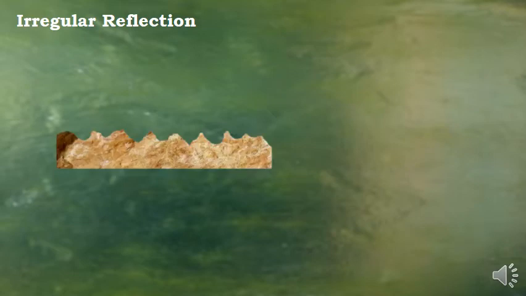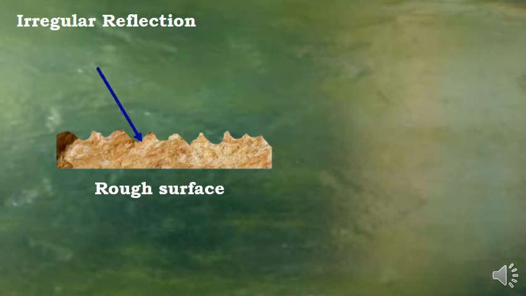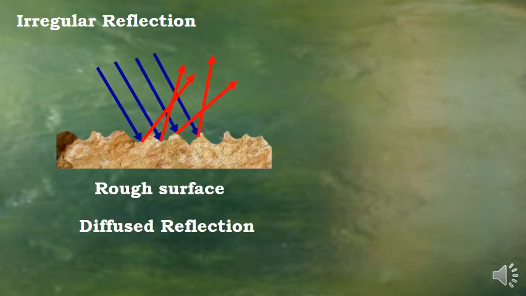Now let us see irregular reflection. Irregular means such kind of surface which is a rough surface. So reflection of light from a rough surface is called the irregular reflection of light. Now in case of irregular reflection, the angles of incidence for parallel rays of incidence are not equal. Let us see what that means. Each and every ray is getting incident at a different point and getting reflected. So that's why I1, I2, I3 will change accordingly. This is also called diffuse reflection.